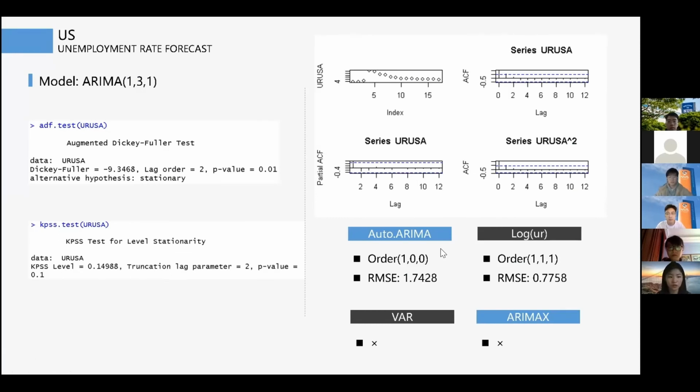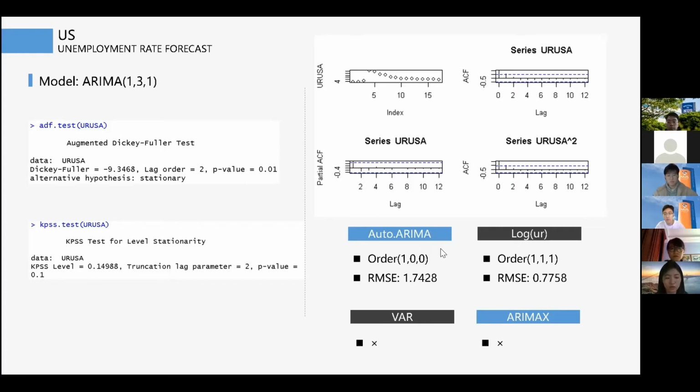For the prediction of the unemployment rate in the United States, the final model is an ARIMA model, and the model parameters are 1, 3, 1. According to the graphs and the corresponding tests, we found that the original data is stationary without differencing. Then we used the auto ARIMA by the BIC criterion. The fitting result is fine, but the RMSE is 1.774. So the effect of this model is not good.